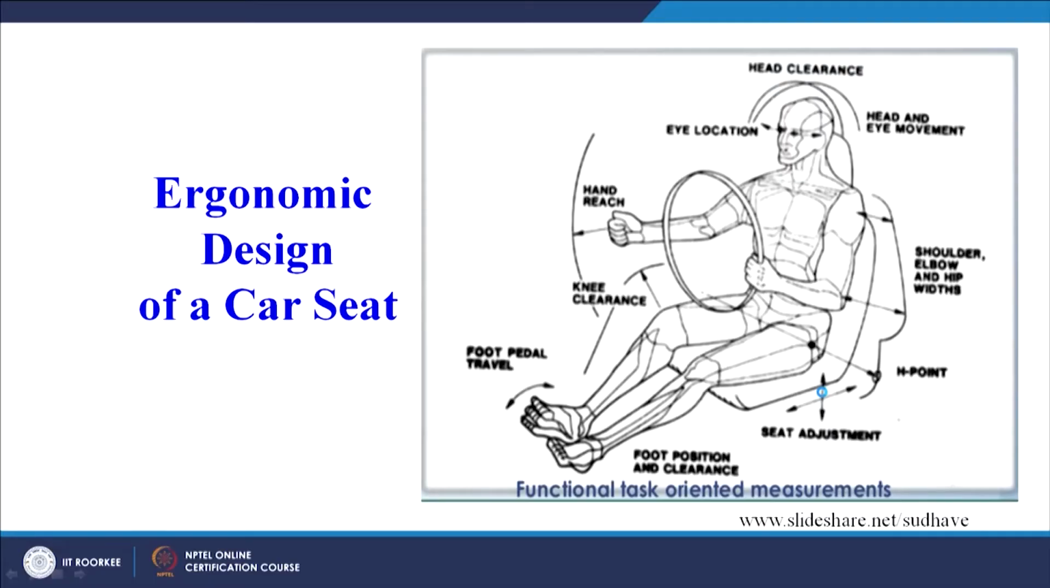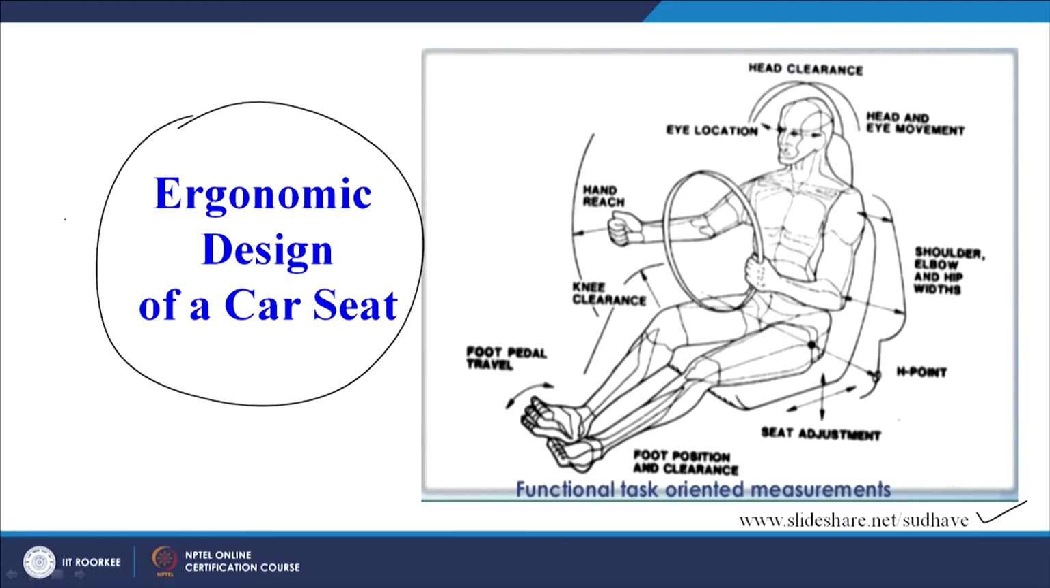Now here we see the source is already given. So this is basically ergonomic design of a car seat that we have to ensure. So the steering wheel is given, the hand reach is an important parameter, eye location, head clearance. Now I can take my example only. Whenever I drive, I wear a turban, so many times the head clearance is an issue with me, and I have to adjust my seat while driving a car so that the turban does not touch the roof of the car. So head clearance is one issue.